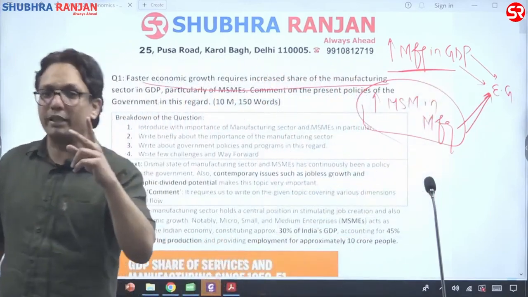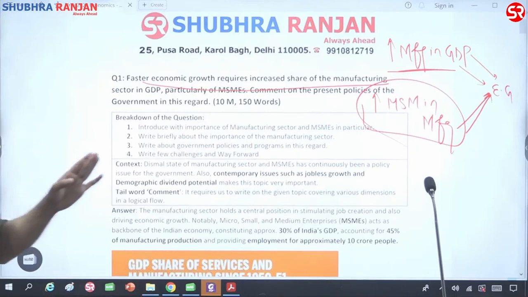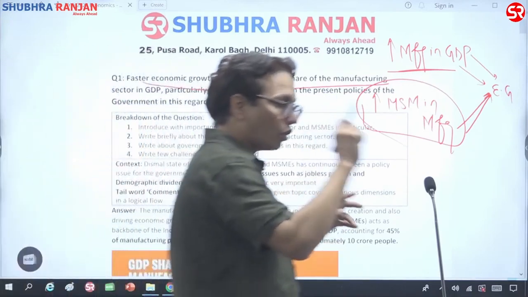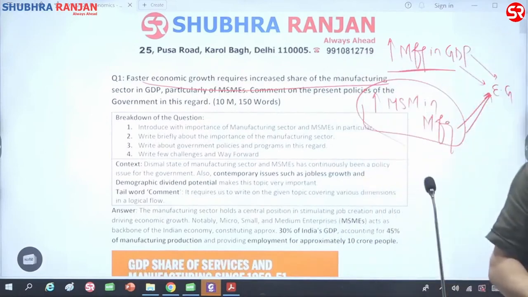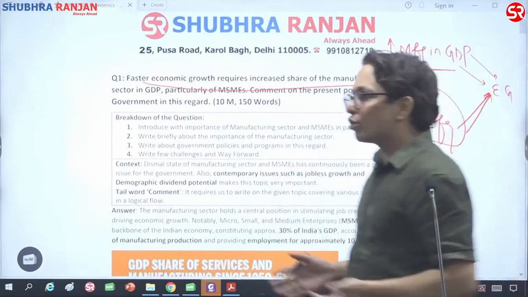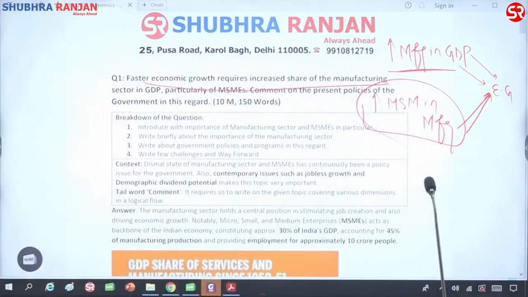Both these things have to be told. Not only how an increase in manufacturing contribution would lead to economic growth, we also have to tell how MSME is contributing to this. So now, once you have understood what is to be asked, then you can easily write it. Because you know the positives of MSMEs, right? Once you know what is to be written, then you can start writing.